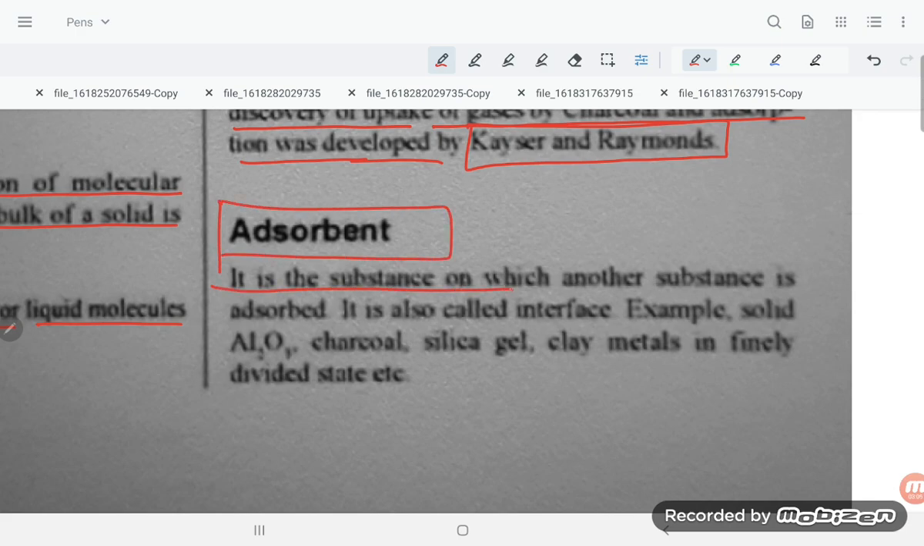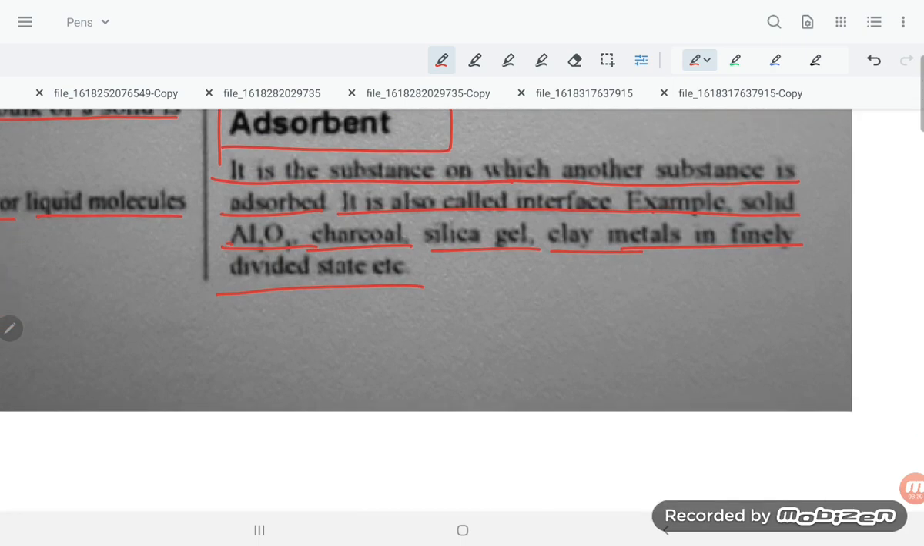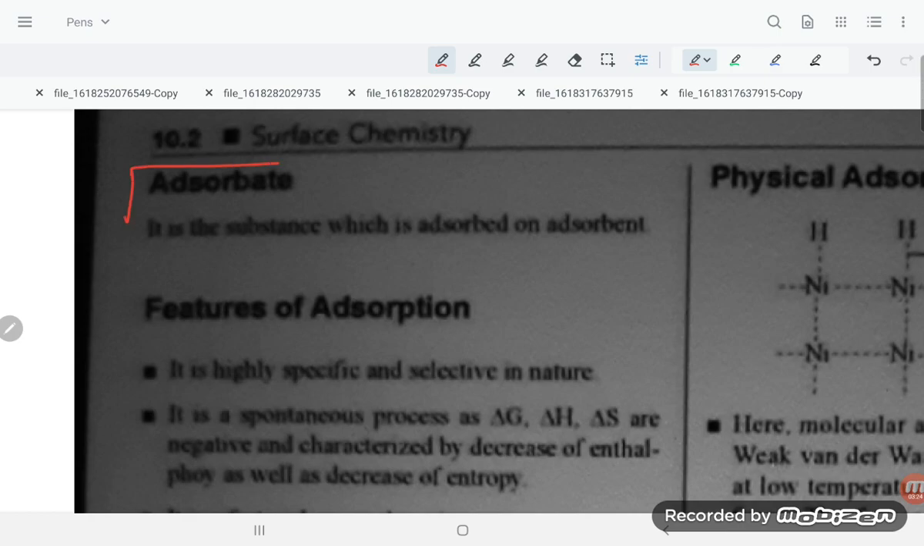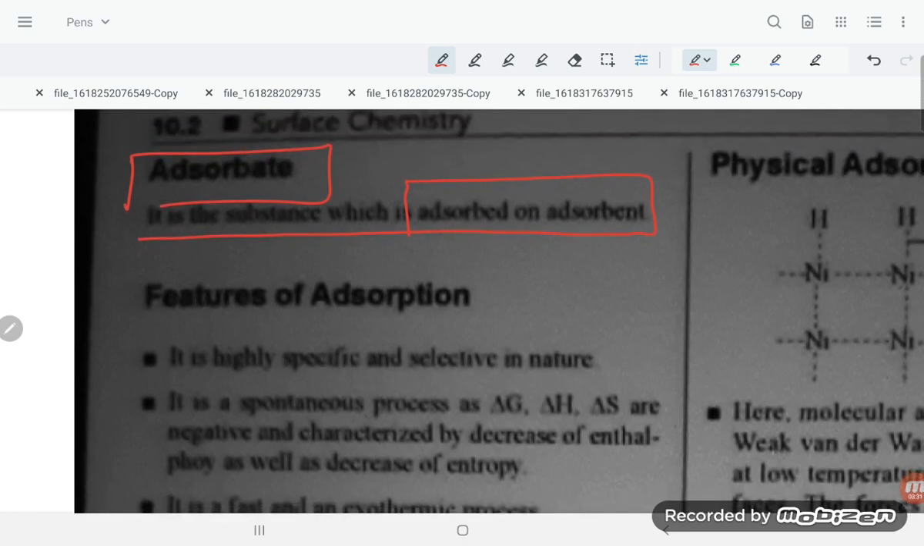Now, the adsorbent is the substance on which another substance is adsorbed. It is also called the interface. Examples: solid Al2O3, charcoal, silica gel, clay, and materials in a finely divided state are called adsorbents. The adsorbate is the substance which is adsorbed on the adsorbent.